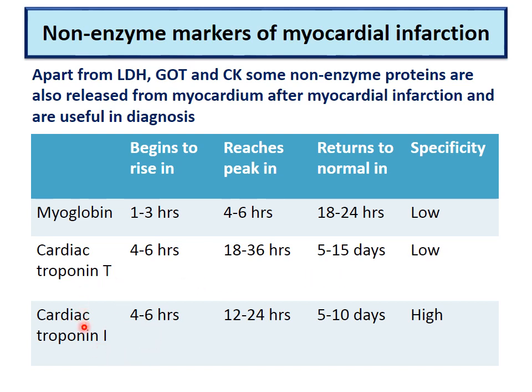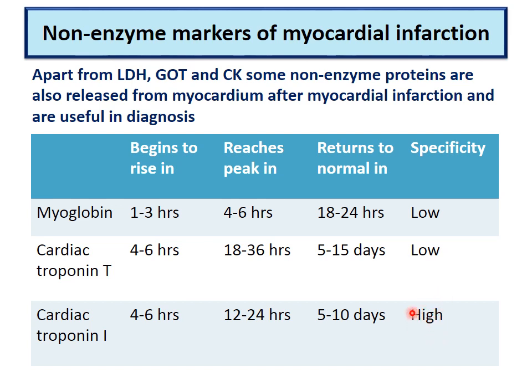Whereas cardiac troponin I starts to rise at 4 to 6 hours, reaches peak at 12 to 24 hours and returns to normal in 5 to 10 days, and its specificity is high.